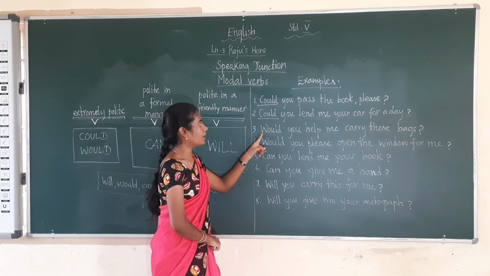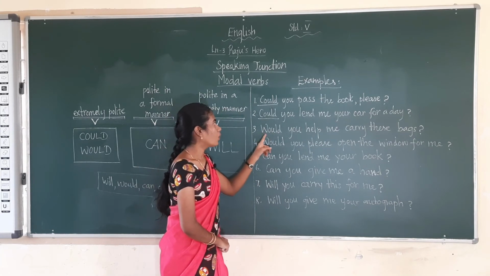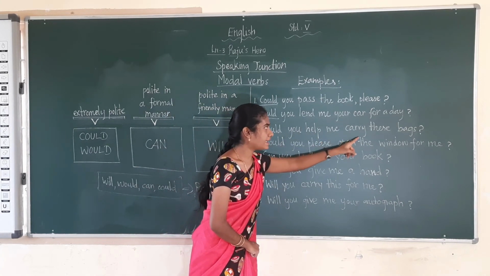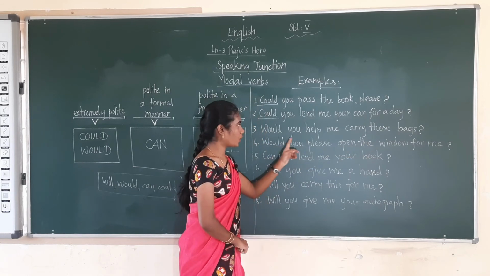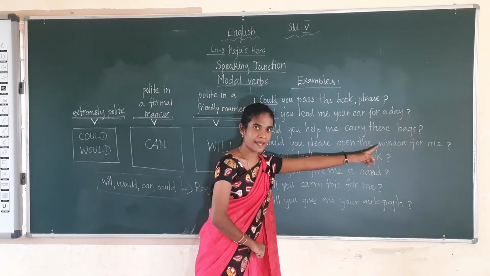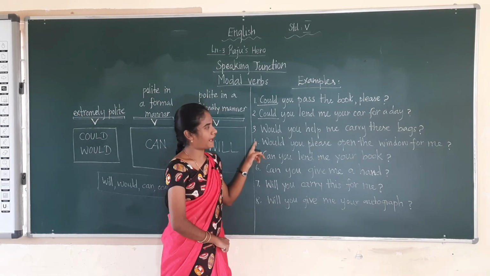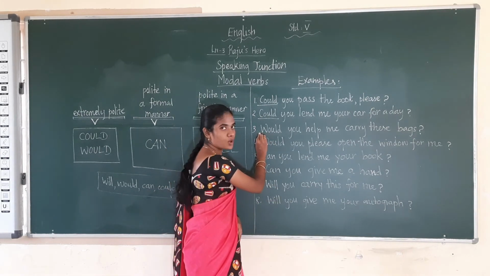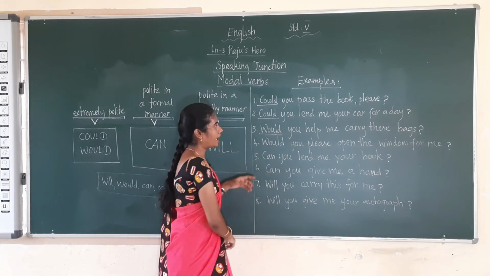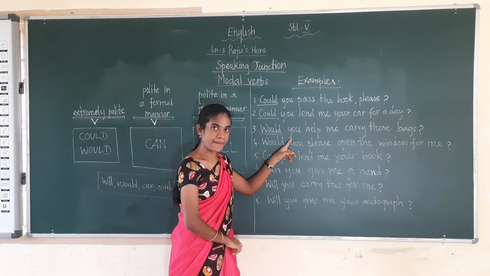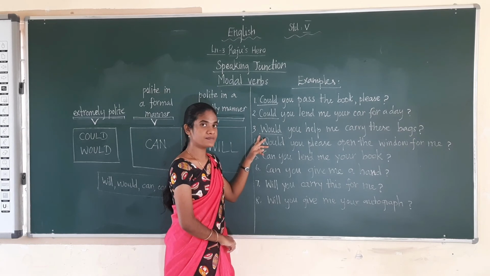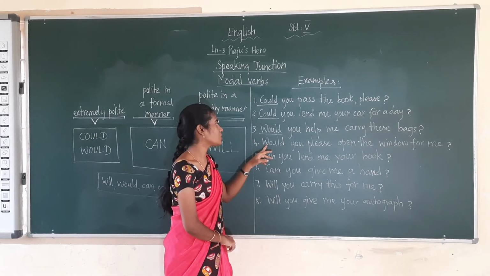The next one. Would. Okay. Would you help me carry these bags? So here they are asking in an extremely polite manner. Okay. Here what is the modal verb? Would. Would you help me carry these bags? So it comes under extremely polite. The next one.